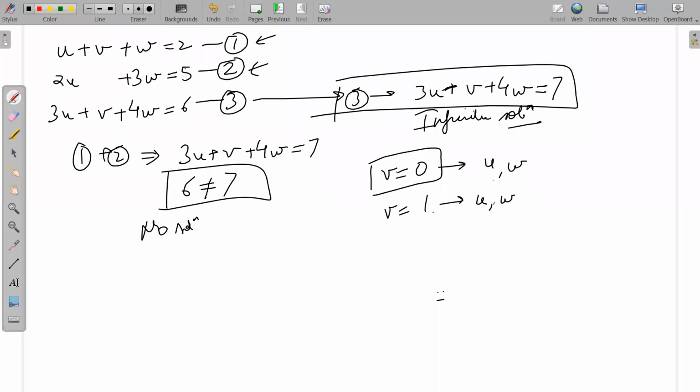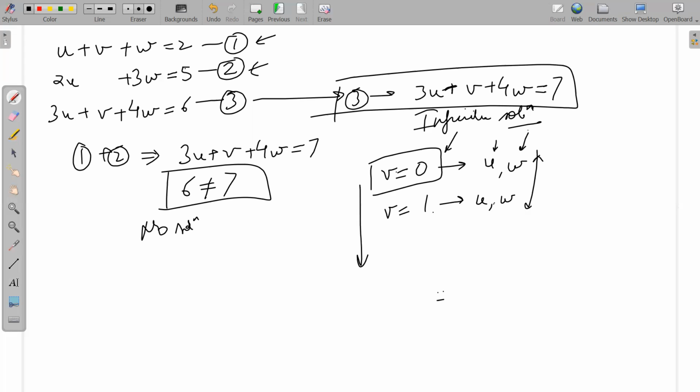So you can think of it in this manner, that you'll have infinitely many solutions. You can keep on choosing different values of V, and you'll keep on getting different values of U and W, because these two lines are not parallel to each other. If you choose a value of V, it essentially becomes a two-dimensional problem in U and W. And there is no way of not getting a solution there. As long as the lines are not parallel to each other, you'll always have a solution. So you'll have infinitely many solutions. That is another intuitive way of thinking about it.